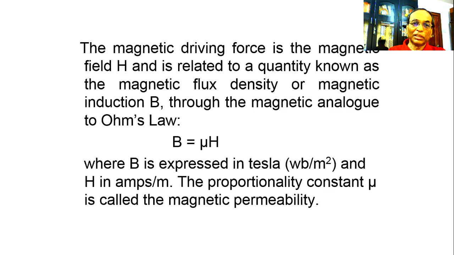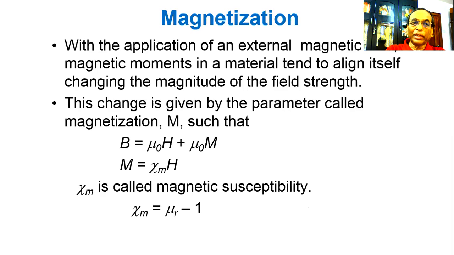So it is just analogous to Ohm's law, J equal to sigma E, and B equal to mu H. Magnetization: with the application of an external magnetic field, magnetic moments in a material tend to align themselves, changing the magnitude of the field strength. This change is given by the parameter called magnetization, M.